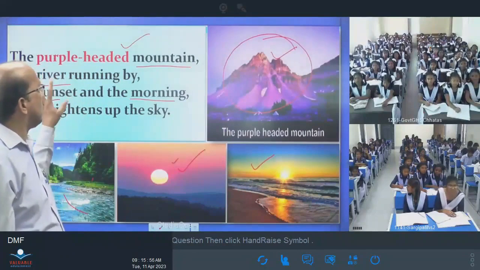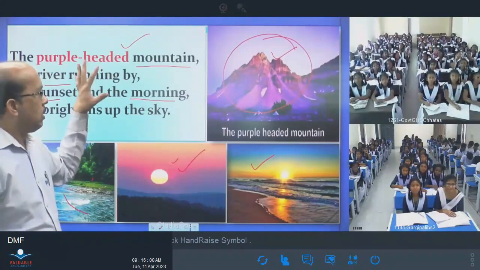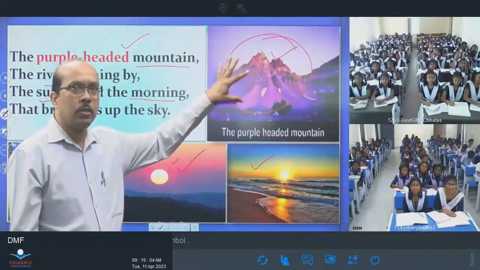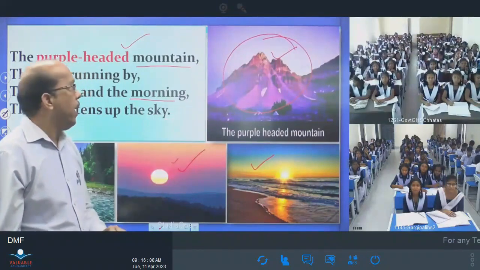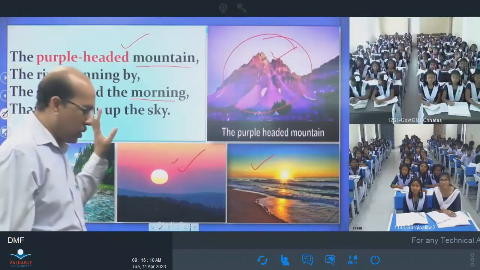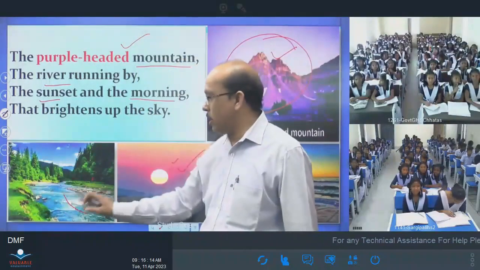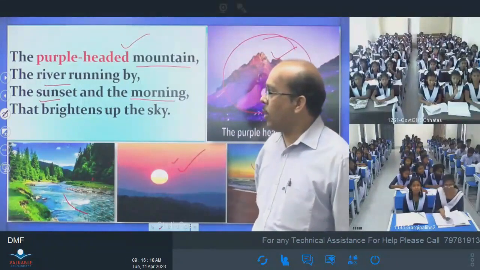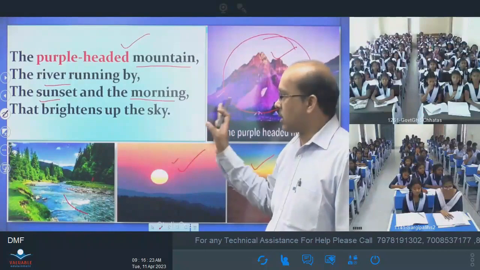Okay. So this is about this stanza, the purple-headed mountain, because the rays of the setting sun fall on the top of the mountain. That's why it becomes purple-headed. And the river always runs by the mountain, flowing down. And during the sunset and during the morning, the sky is bright.